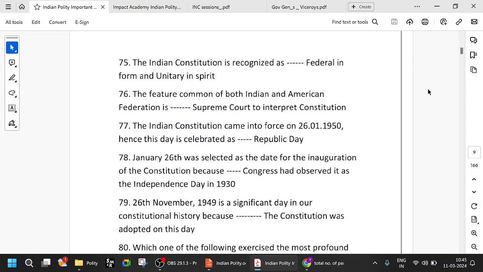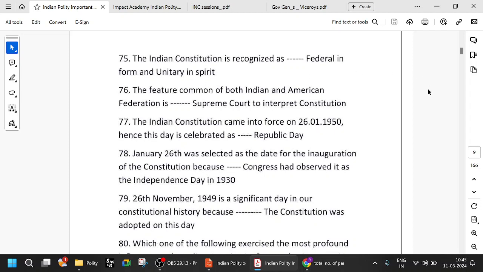Many important, critical issues are all in the Union list. The feature common to both the Indian and American federations is the Supreme Court to interpret the Constitution. And with this, we can say Article 142, 143. Those are very important. We have already seen them, right? The Supreme Court will interpret the Constitution. The Indian Constitution came into force on 26 January 1950. Remember, when it came into force, it is the Republic Day. Hence, this day is celebrated as the Republic Day.